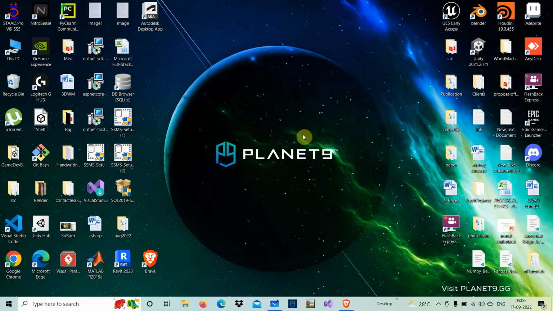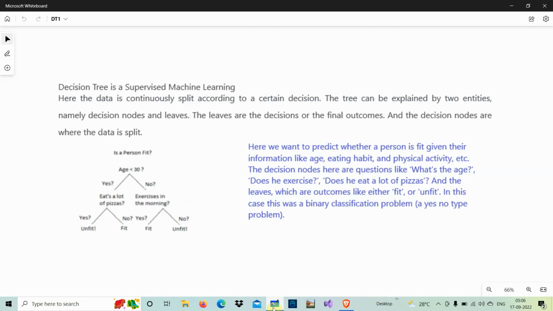In our previous videos, we have discussed logistic regression and also the Naive Bayes algorithm, and a number of other algorithms. Today, we are going to discuss the decision tree. Why do we go for this decision tree, and what is its importance? That is what we'll study here. Decision tree, as you know, is a supervised machine learning algorithm, and here the data is continuously split according to